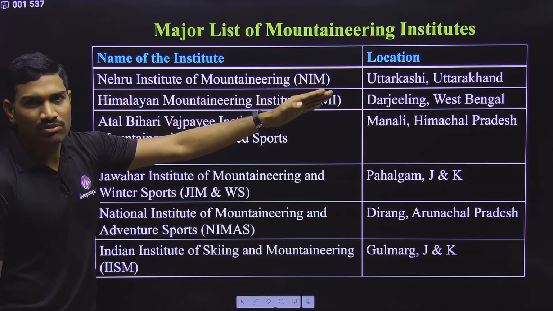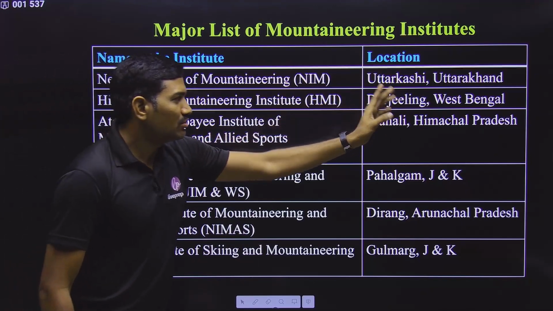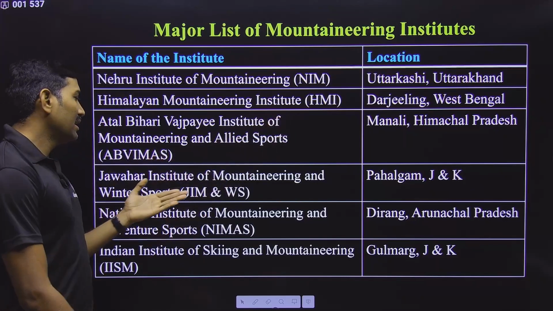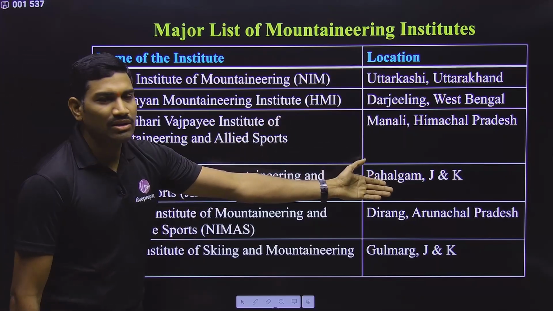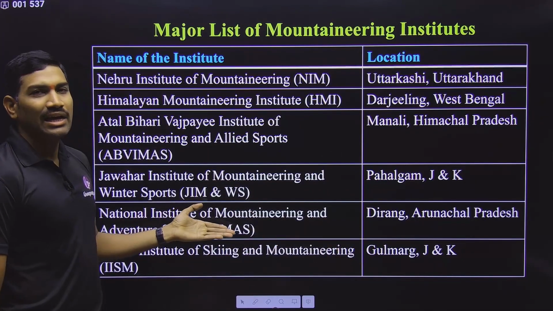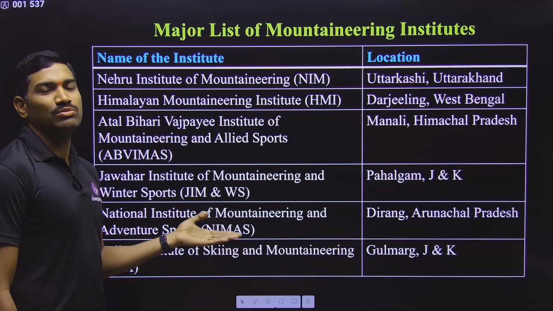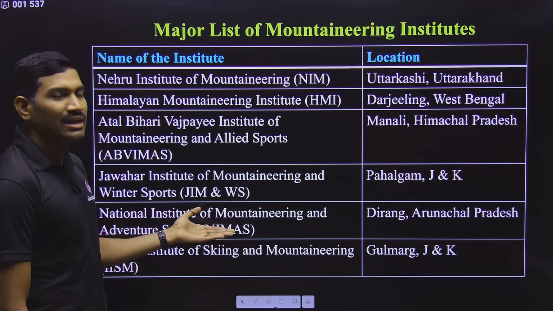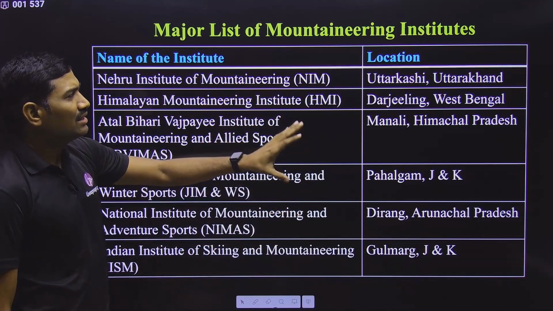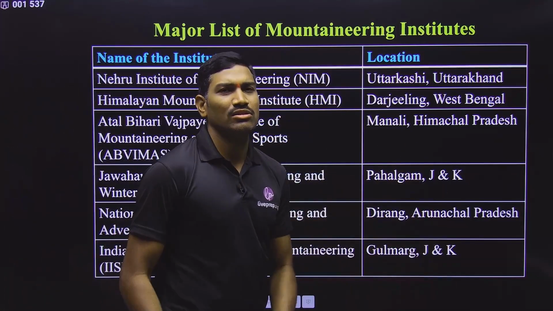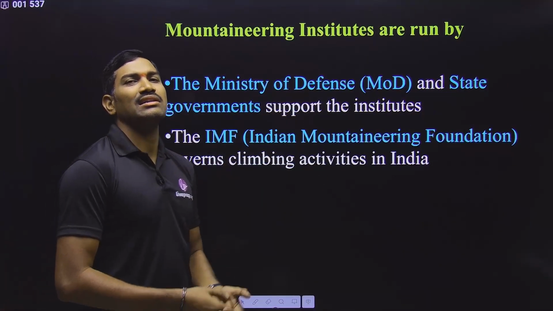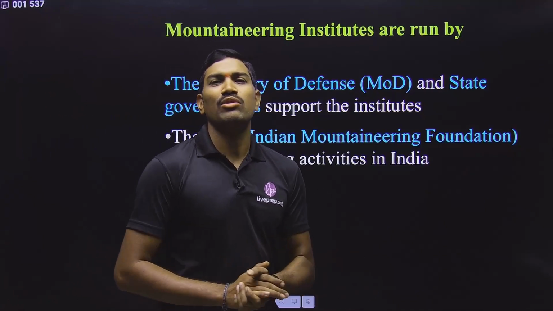Nehru Institute of Mountaineering, which is located in Uttarakhand; Himalayan Mountaineering Institute, which is located in Darjeeling, West Bengal; then ABVIMAS, which is located in Manali, Himachal Pradesh; JIM and WS, located in Pahalgam, Jammu and Kashmir; another institute, IISM, also located in Jammu and Kashmir; and NIMAS, National Institute of Mountaineering and Adventure Sports. Initially it was Allied Sports, now it is becoming Adventure Sports. It is located in Dirang, Arunachal Pradesh. So these are some major and very important institutes. Not only this, many others are also there. Go through the internet, you will get a big list. In this way, there are many organizations or institutes giving this mountaineering course.